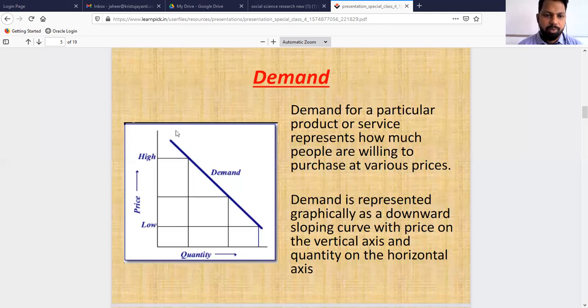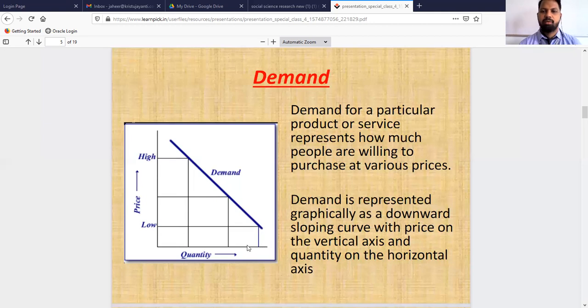It is shown with the help of a diagram over here. On the x-axis, we measure the quantity demanded. On the y-axis, we measure the price of the commodity. It is clear from the diagram that when the price is high, the quantity demanded is comparatively lesser. This much only we are demanding, and when price is comparatively lesser, you can see the quantity demanded is increasing.